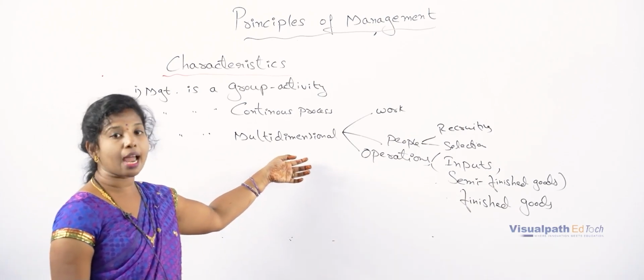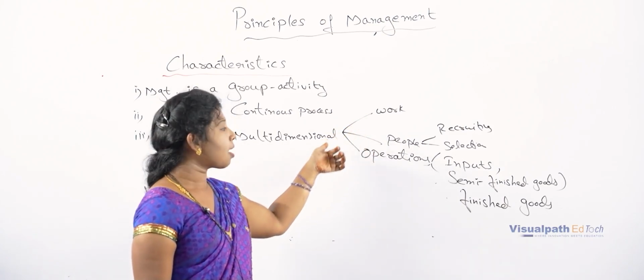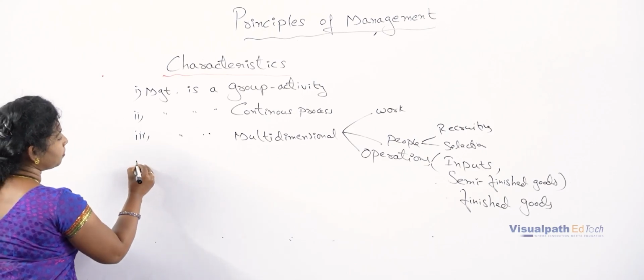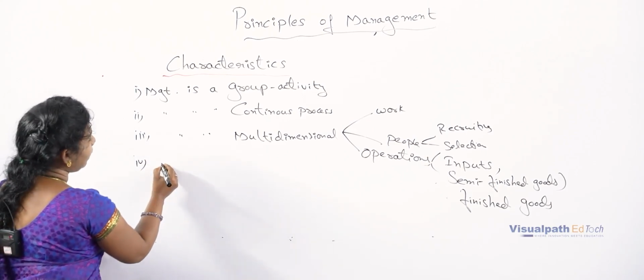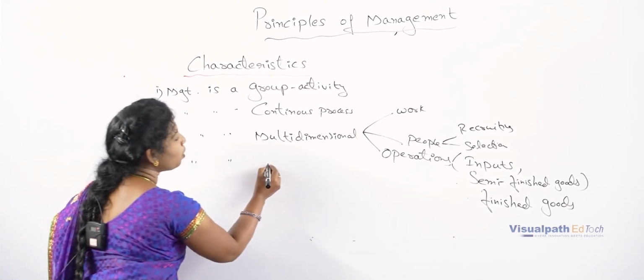So here it has been categorized into three parts: management by work, management by people, and management by operations. And coming to the fourth one, it is goal oriented. So here management is goal oriented.